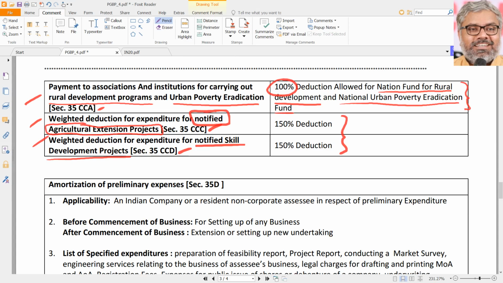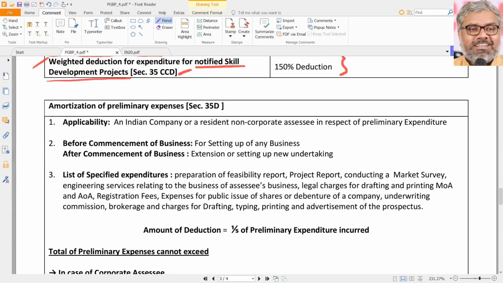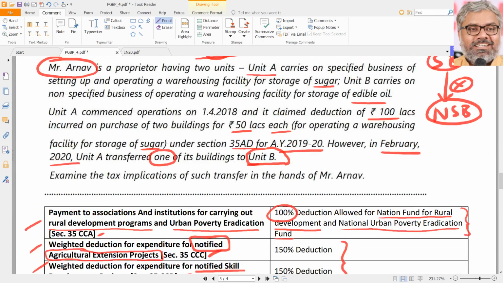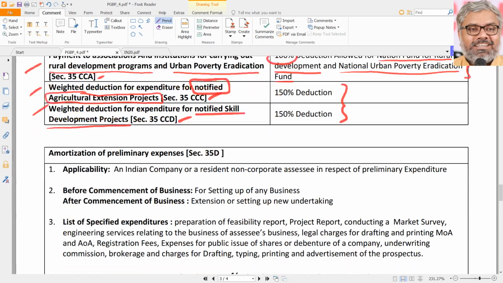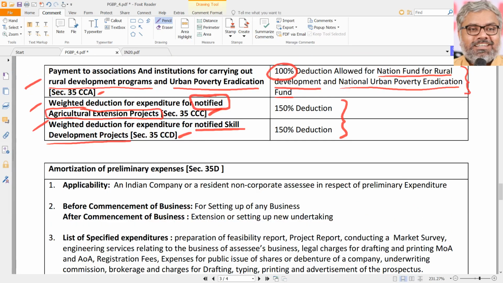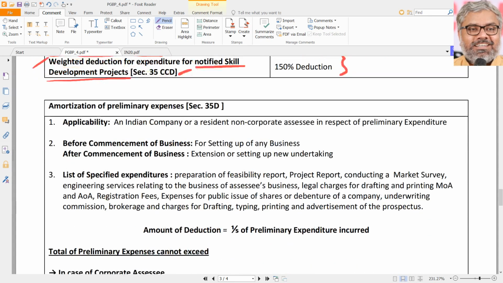35CCA, CCC and CCD are just name wise you have to remember, but they are not namesake. You have to remember those names. Memory definitely is important when such provisions are there. That's it. That is 35AD, 35CCA, CCC and CCD.